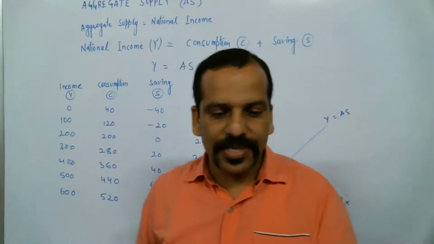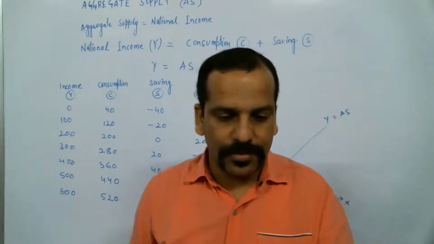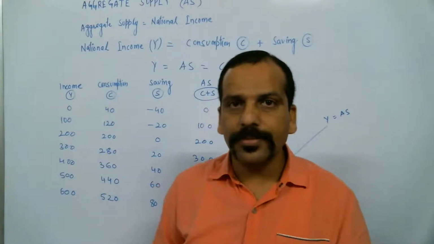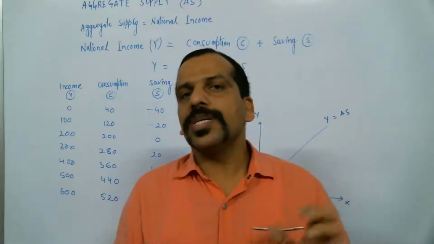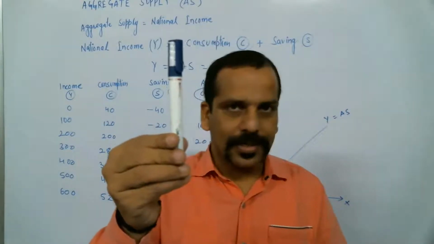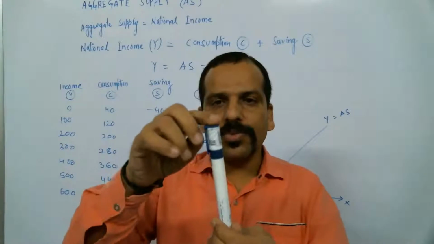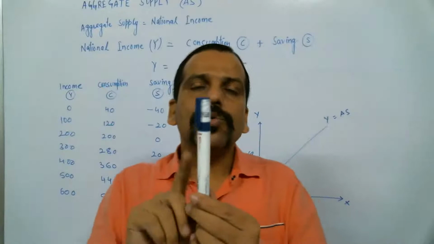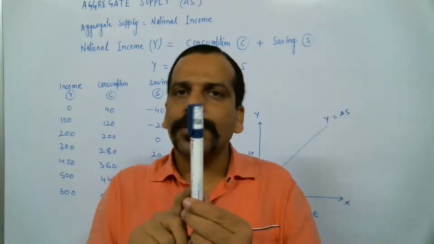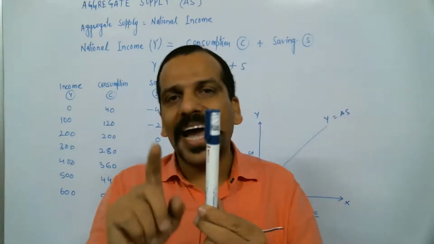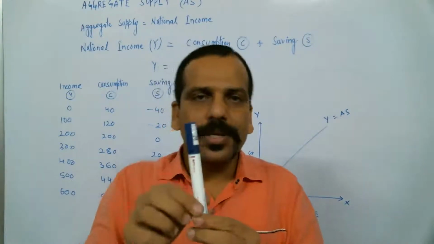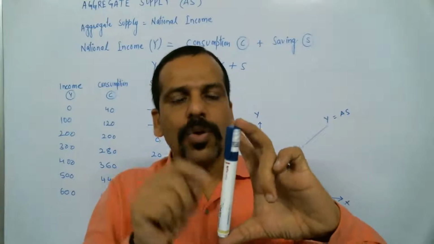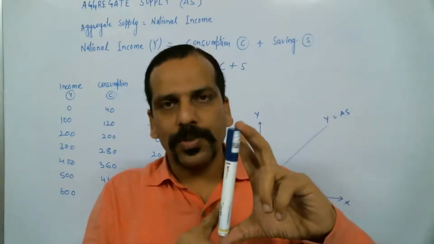So aggregate supply is expressed in a physical term. It means the total output of goods and services in the economy. Now, when I talk about the total goods and services, let us talk about this marker. Let's say you are the producer of this marker. You are entrepreneurs. So now to produce this marker, don't you think you have to hire workers? Can you produce this particular marker without factors of production, without the help of factors of production?